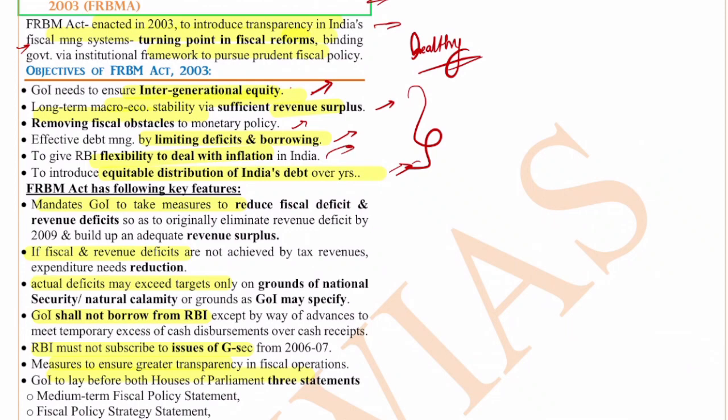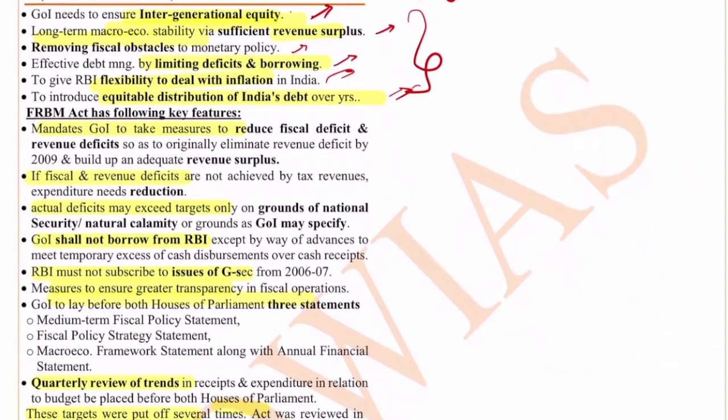Another thing is that we can also say this will control the government from giving more freebies, because these days we are seeing that, so that also we can include. And the features: it mandates the government to take measures to reduce the fiscal deficit and revenue deficit. If the fiscal deficit and revenue deficit targets are not achieved, the government has to give the reason in Parliament, and also has to reduce expenditures. The government shall not borrow from the RBI except by ways and means advances to meet the temporary excess of cash disbursement.